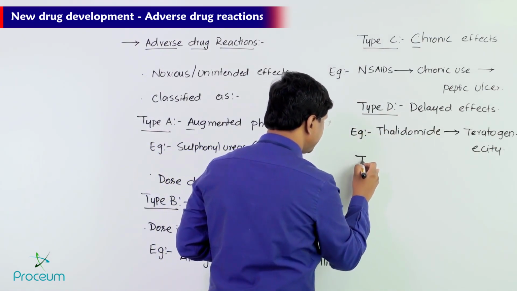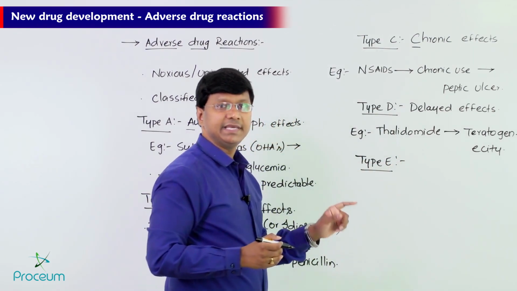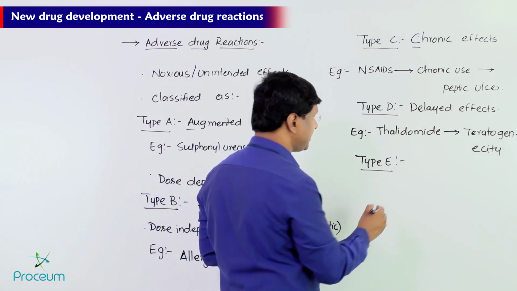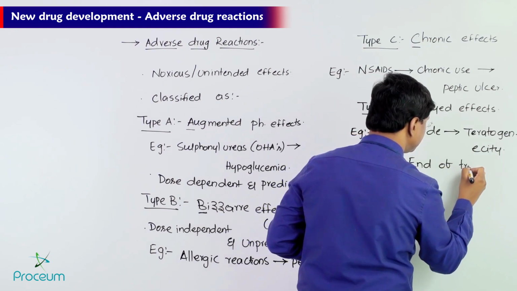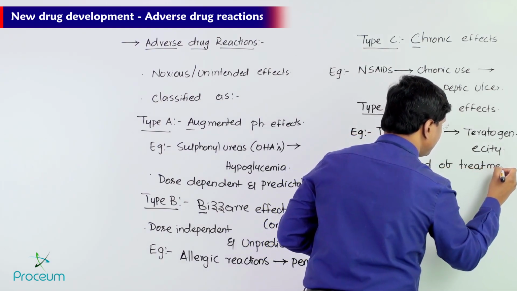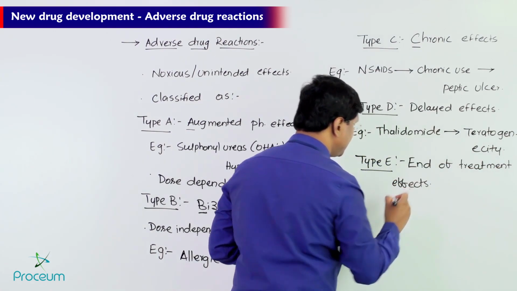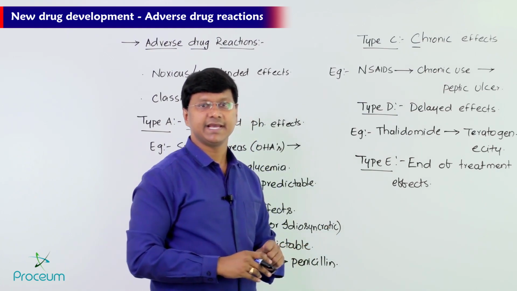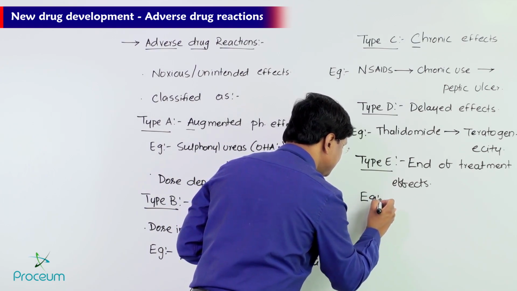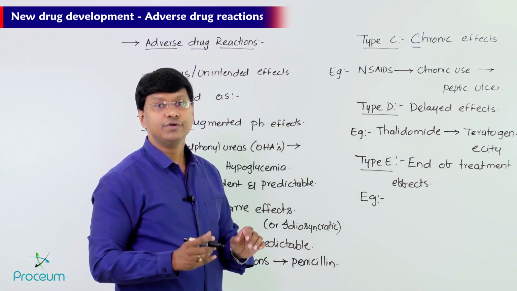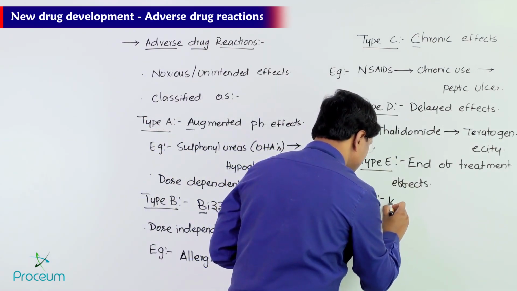Next, you have type E adverse drug reactions. The letter E stands for end of treatment effects. What is the example for type E reactions? The examples include withdrawal response to morphine.